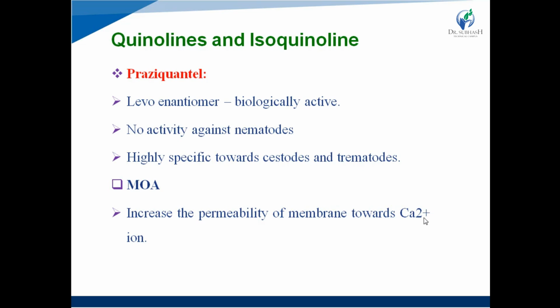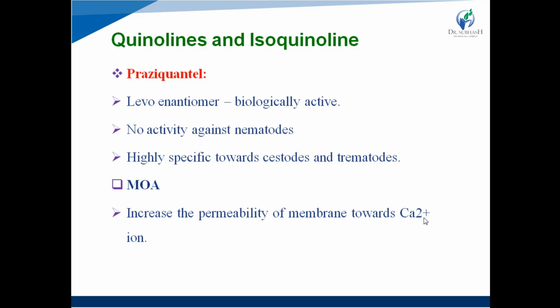Right? Mechanism of action of praziquantel: it increases the permeability of the membrane towards calcium ion. Membrane of the helminth. Right? In the helminth, it increases the membrane permeability towards calcium ion. So what happens? If it increases the permeability towards calcium ion, it will increase the concentration of calcium ion inside the helminth cell.